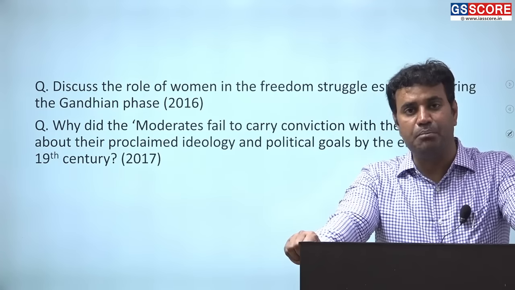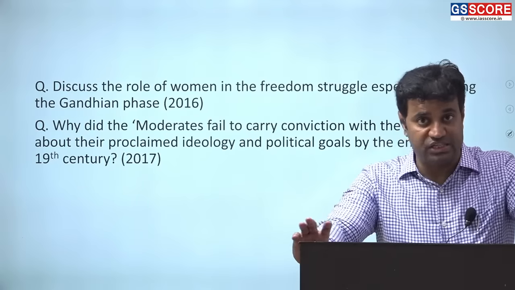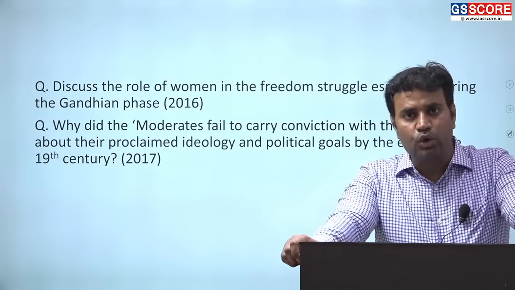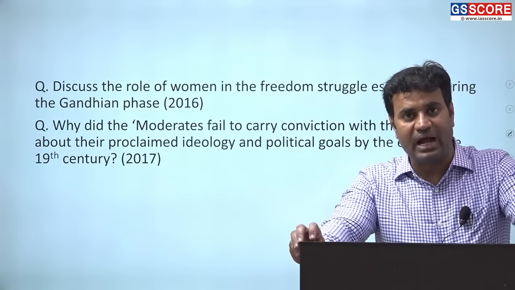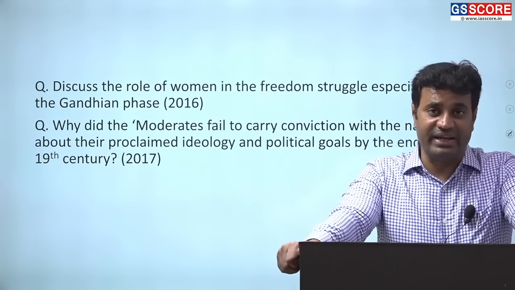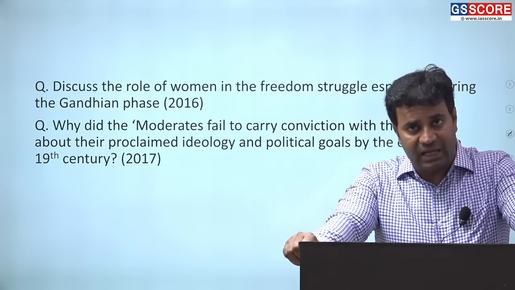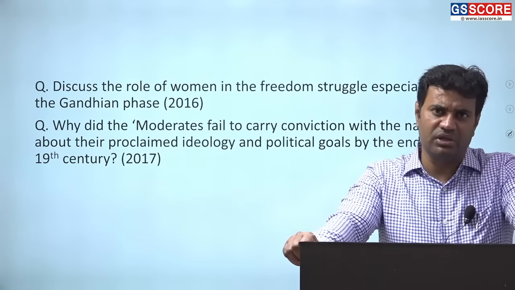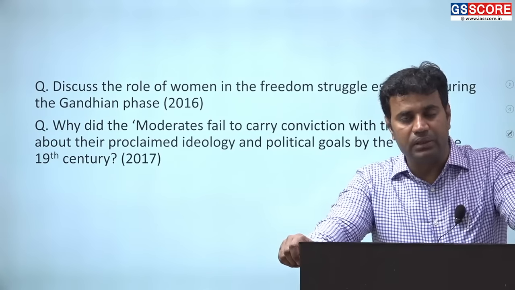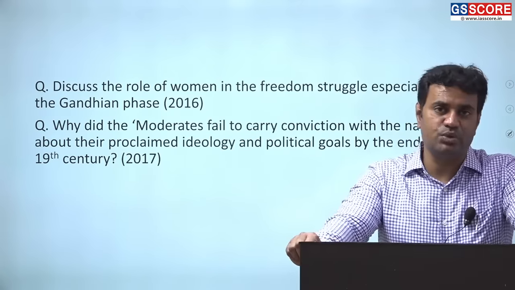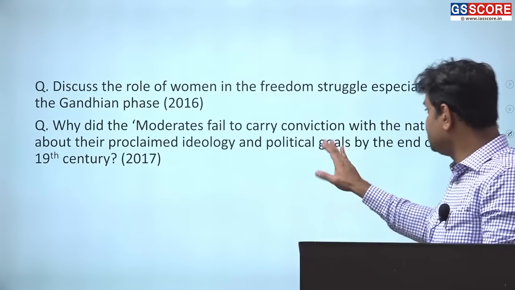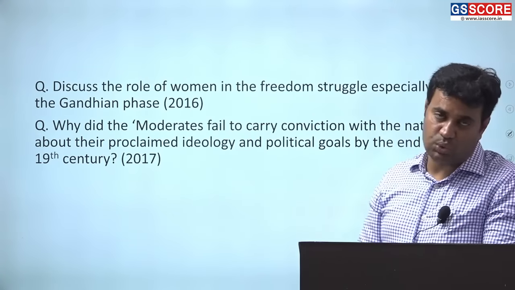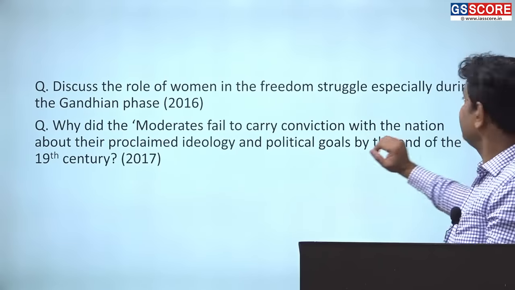And therefore, by this time, moderates realized that their role was being questioned and scrutinized. And that is why by the end of the 19th century and in the beginning of the 20th century, another group of leaders emerged whose credibility began to be highlighted by the masses as well. These leaders were the extremist leaders led by Bal Gangadhar Tilak, Bipin Chandra Pal and Lala Lajpat Rai. They advocated mass agitation against British policies, which was largely supported by people in India. That is why by the end of the 19th century and the beginning of the 20th century, moderates failed to carry conviction with the nation about the proclaimed ideology and political goals against British rule. These are some questions asked from the national movement.